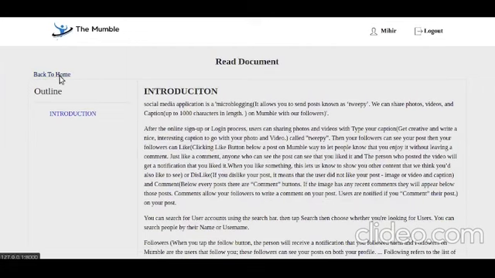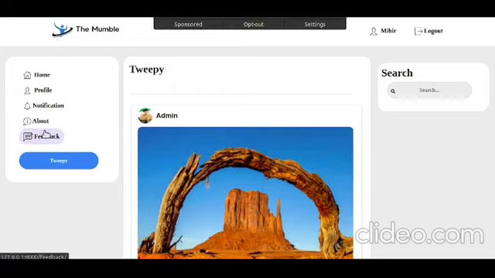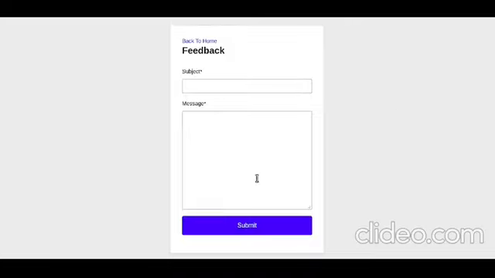And now I go back to the home page, and you can also give feedback. How was your experience using this application? It helps our team improve this application. So you can give your feedback.